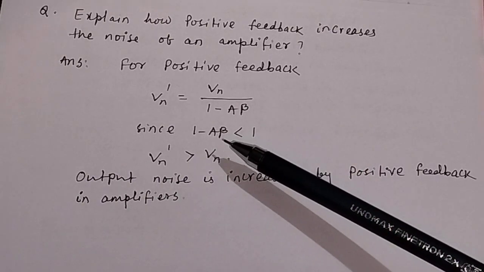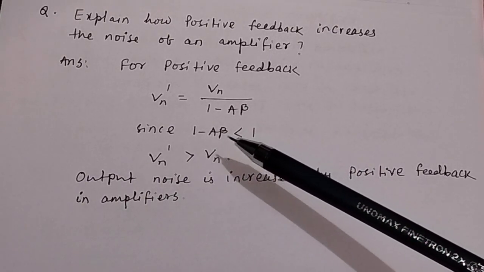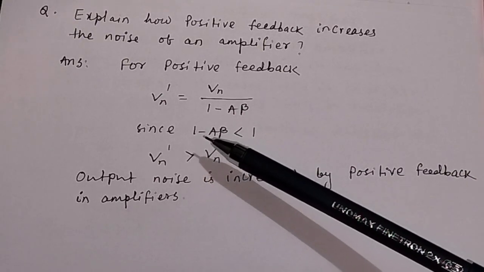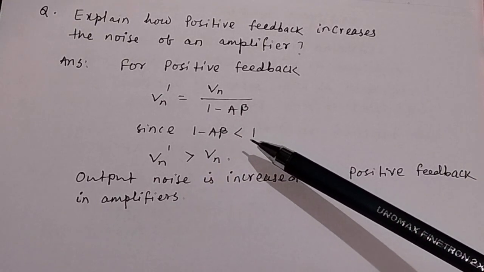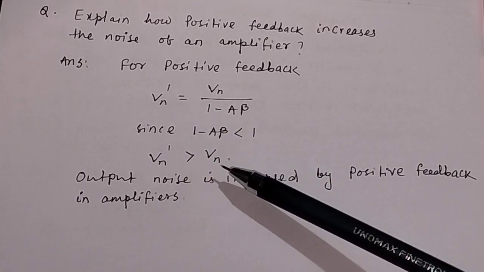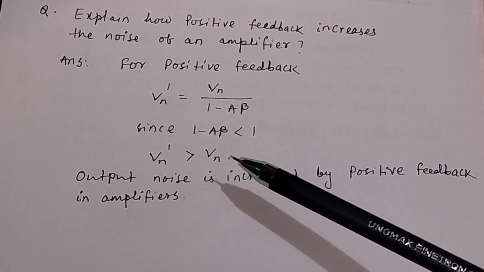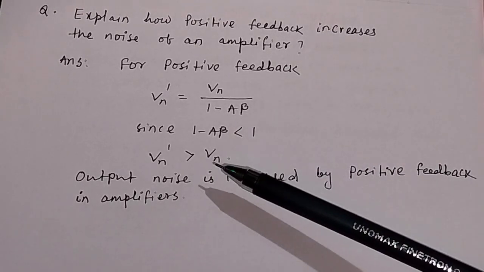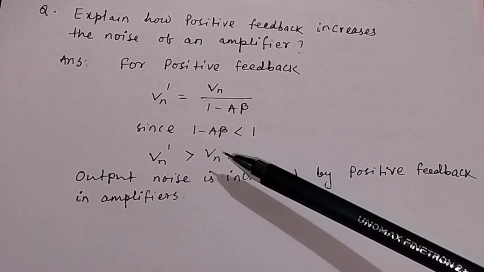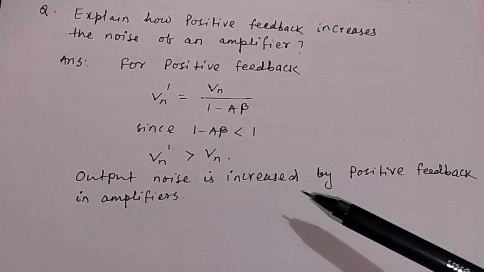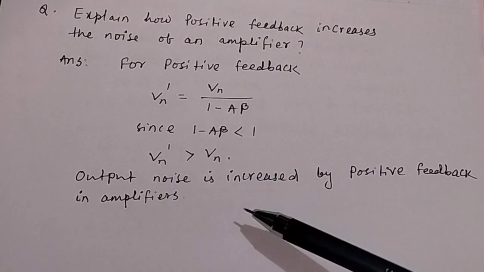And 1 minus A beta is less than 1, because you have to take a subtraction of a positive term from 1. So this will be less than 1, or a fraction. That is why Vn dash will be greater than Vn. That means the noise voltage after positive feedback will increase from the noise voltage before feedback. That is why output noise is increased by positive feedback amplifiers.